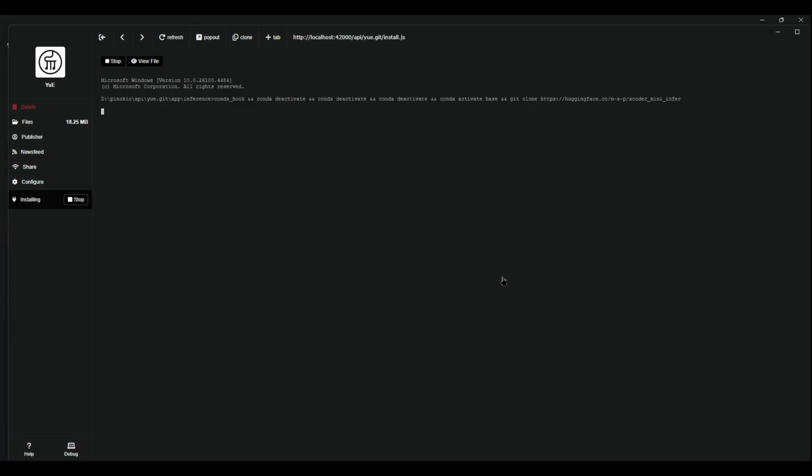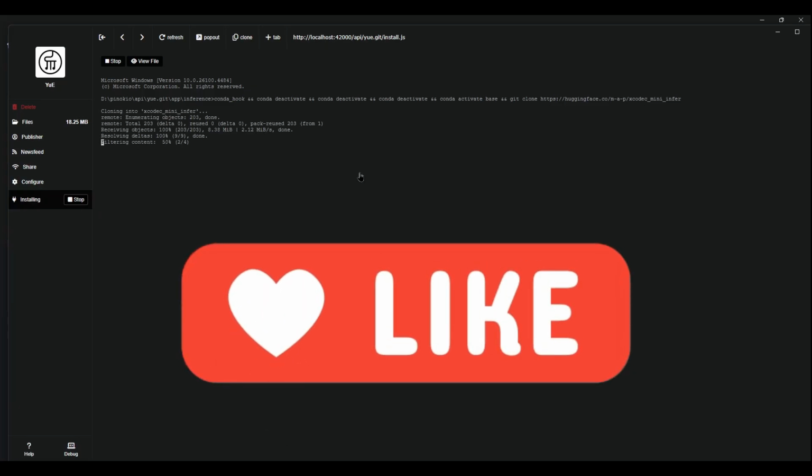But pretty much every app, it's going to get the models, it's going to put it in the proper folders, and all you got to do is just wait till it starts. And that's pretty much it. It's going to start the app when it's done. And if it doesn't, there's going to be a start button here on the left side. Just click on start and that's going to start the app.